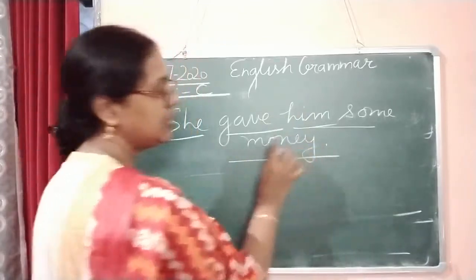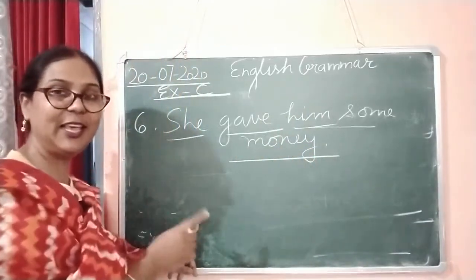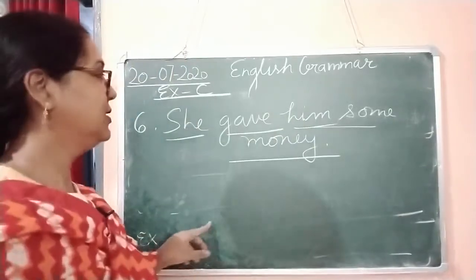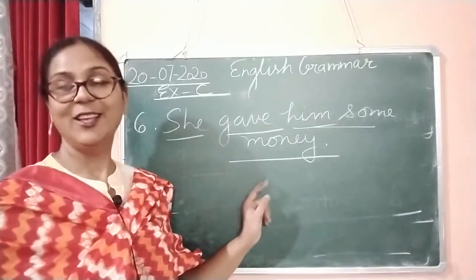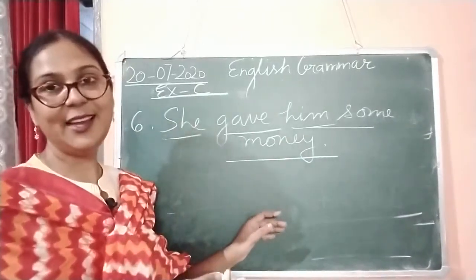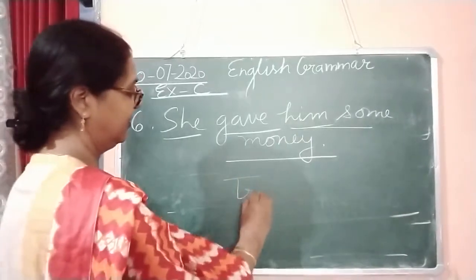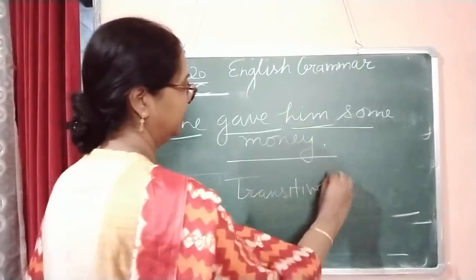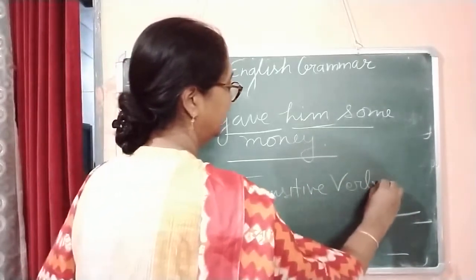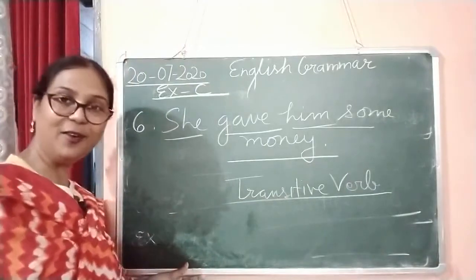So in this sentence you can see there are two objects, a direct object and an indirect object. So obviously it is a transitive verb. There is no confusion because this sentence has two objects. So this is a transitive verb.